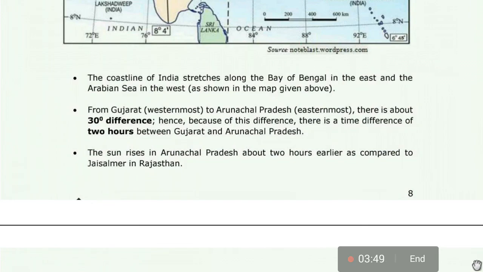The sun rises in Arunachal Pradesh about 2 hours earlier as compared to Jaisalmer in Rajasthan. Probably we know that first in India, Arunachal Pradesh will get the sunrise every day because the sun rises in the east side.